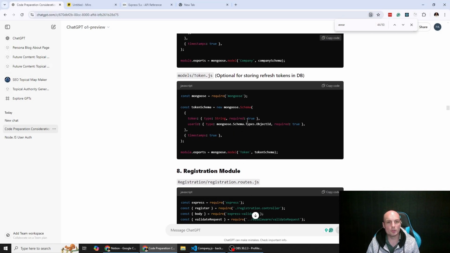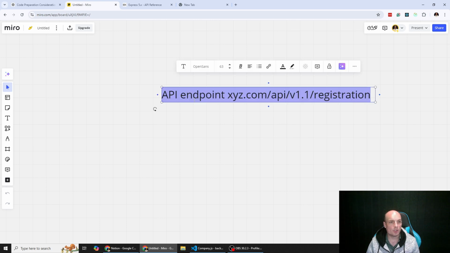Token.js. Optional for storing refresh tokens in the database. I don't know if it used that. Did you? We can ask it that. Maybe what we need to do is type down some points to consider. Actually, what we might do is do this in Notion. Points to consider.